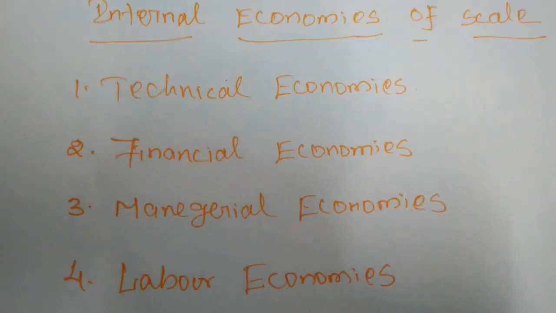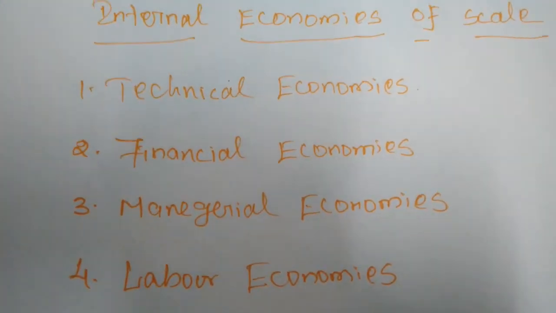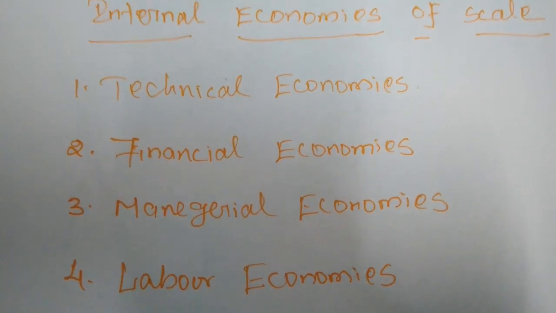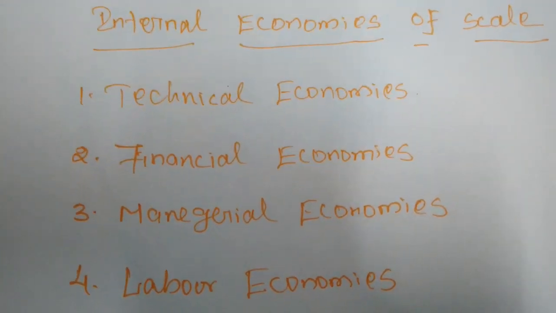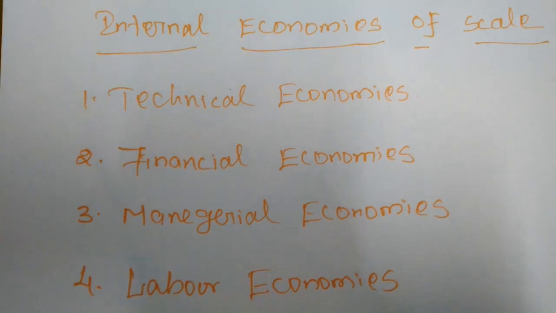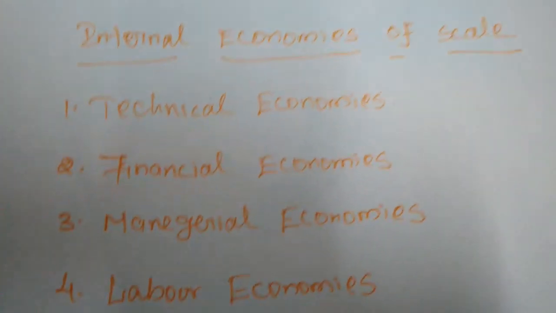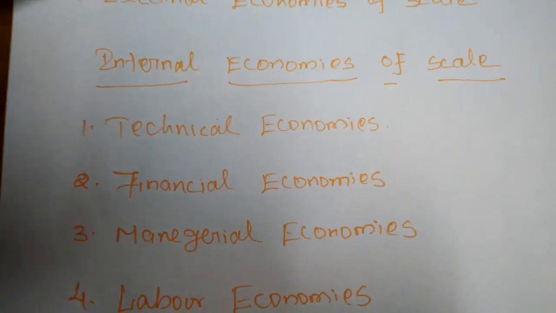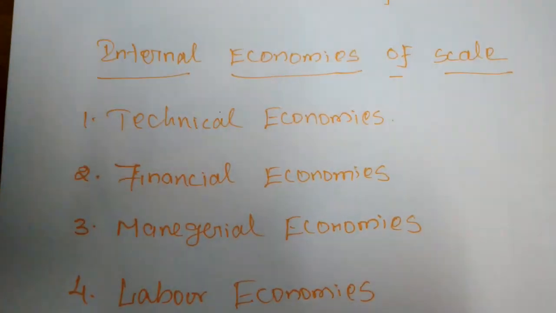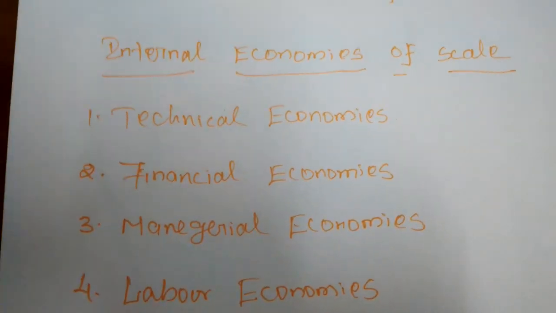The term internal economies of scale refers to the advantages enjoyed by the production unit, which cause a reduction in the cost of production of the commodity. So first, we have to understand the meaning of economies. Economies means advantages.